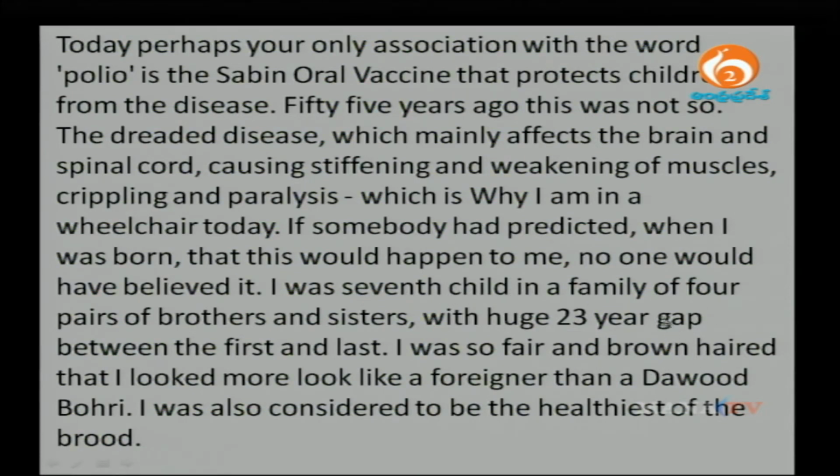Now, it's a first person account, which means the author's name is Dawood Bohri. How many brothers and sisters he had and what is the age gap? How did he look? Fair and brown-haired, looked more like a foreigner. And he was the healthiest. So, all this information is the key information for you in this passage.